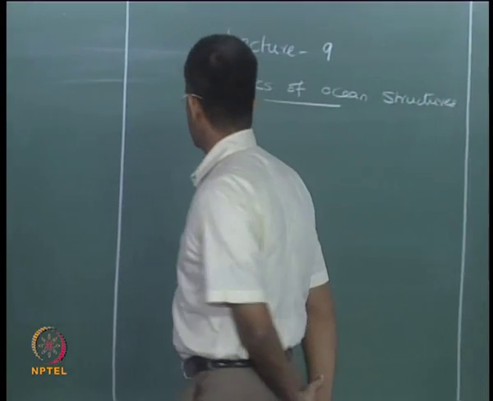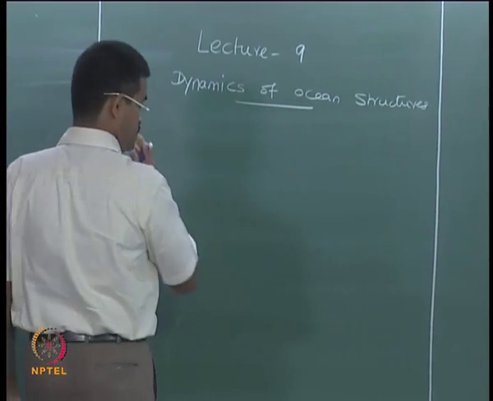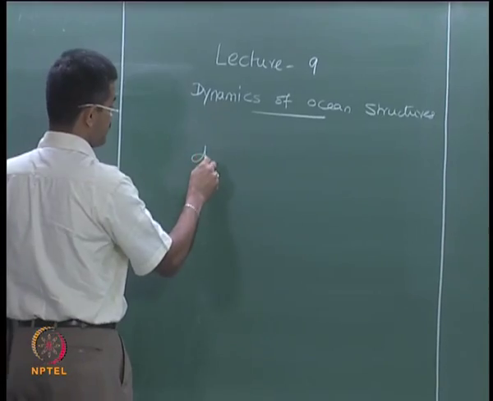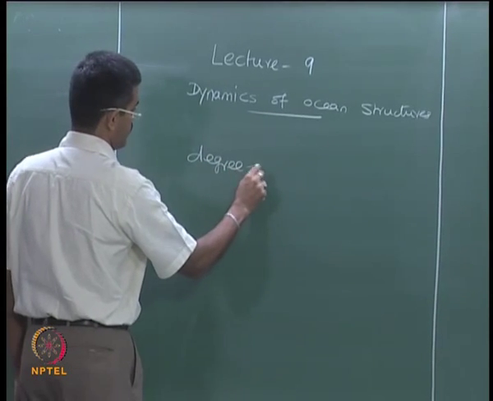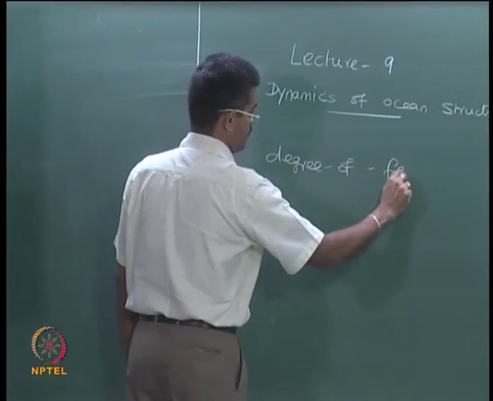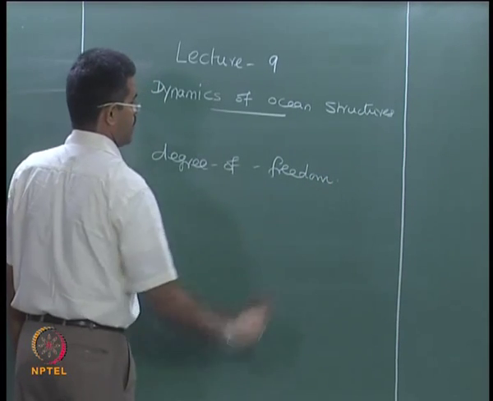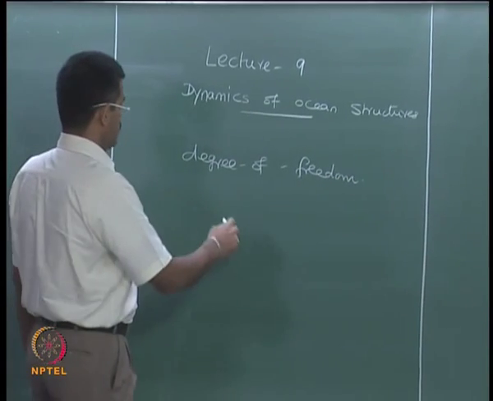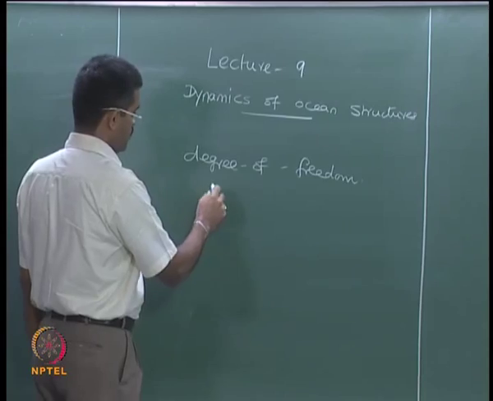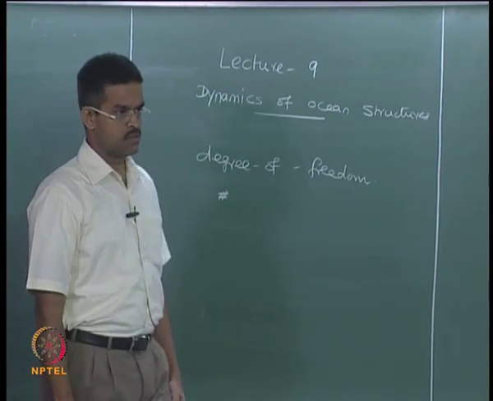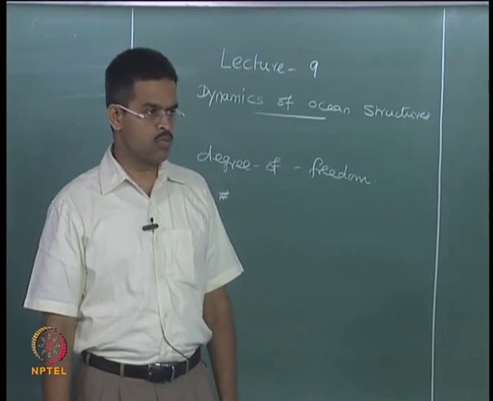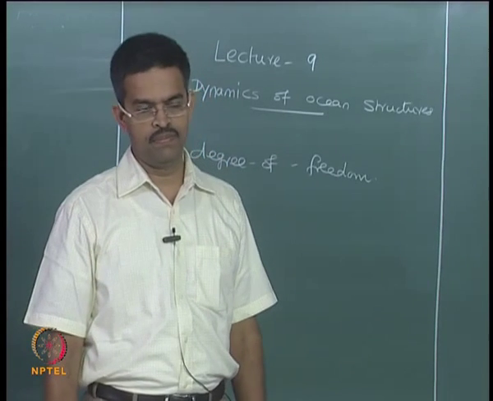So, in the last lecture we discussed the degree of freedom. We have said that it is the number of independent displacement coordinates which can express the significant contribution of inertia forces in the given system.